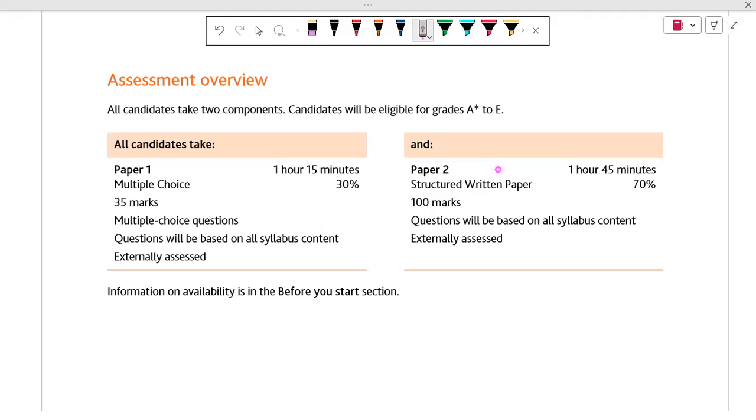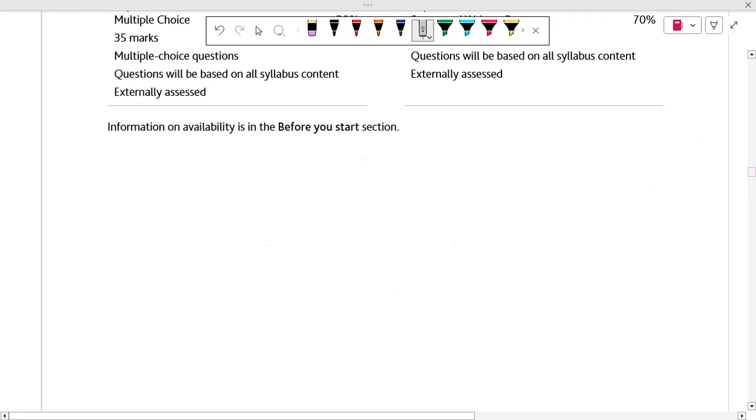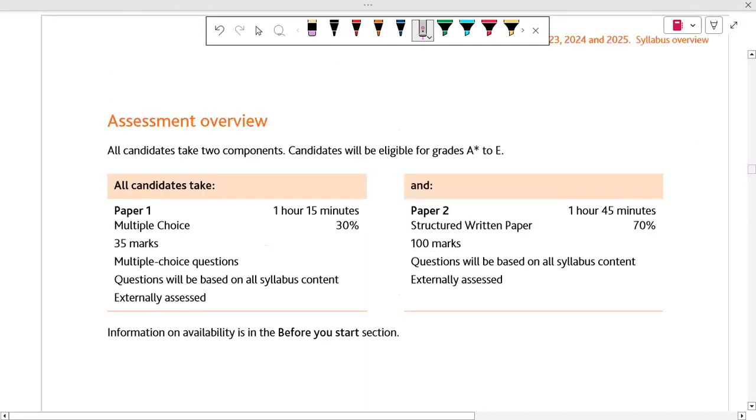So in the advice question, you will have to advise the company whether they can take out the loan from the bank or not. These are the types of questions the examiner will ask you in paper two.